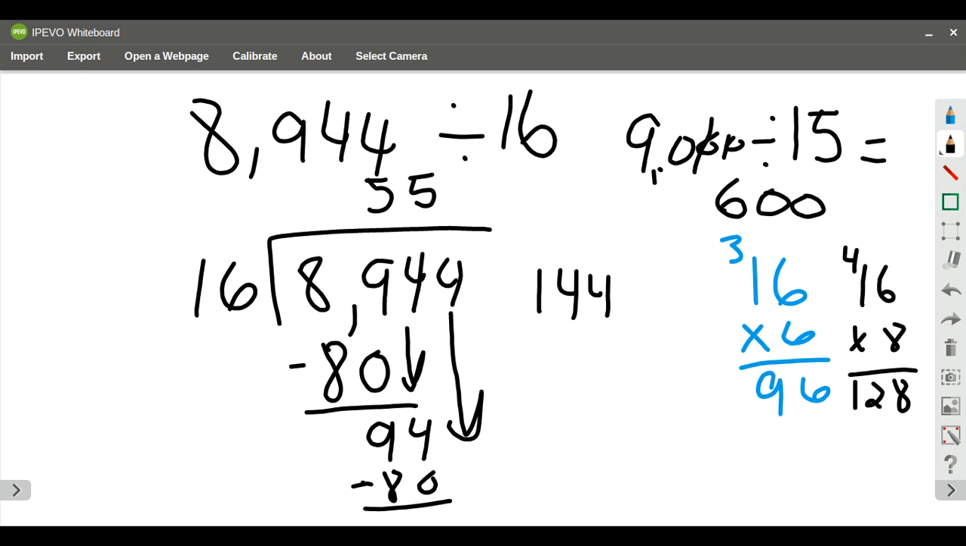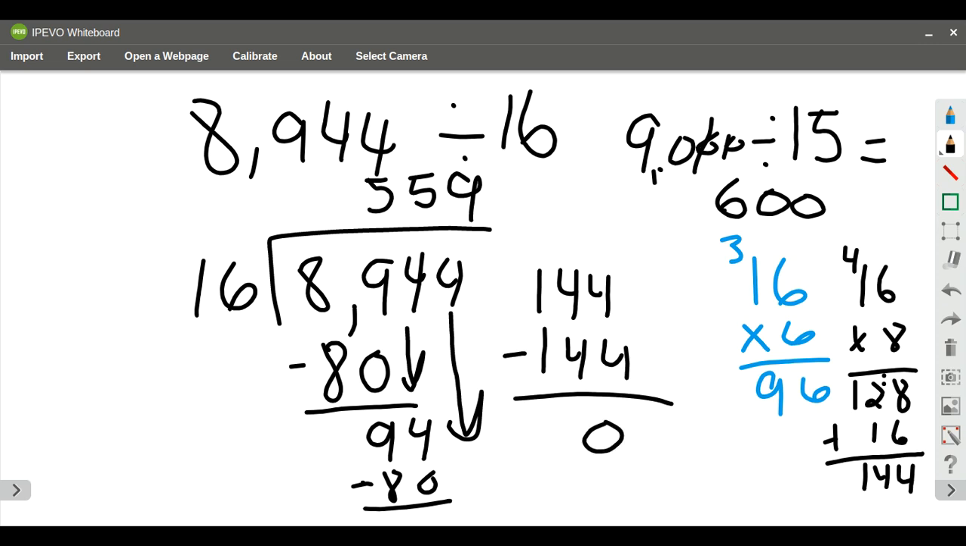That's going to work, but I'm going to go up one math fact just to make sure that I can't get another 16 in there. So 9 times 6 is going to make 54. I regroup the 5. 9 times 1 is 9, plus 5 is going to be 14. So 144. So it's actually going to go in. 16 is going to go into 144 9 times. So I get 144. I subtract. I have 0 left over. 559 is a reasonable answer because it is near 600.